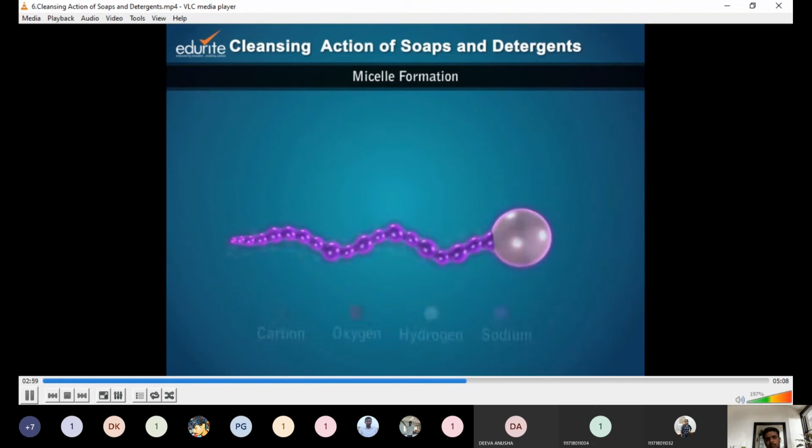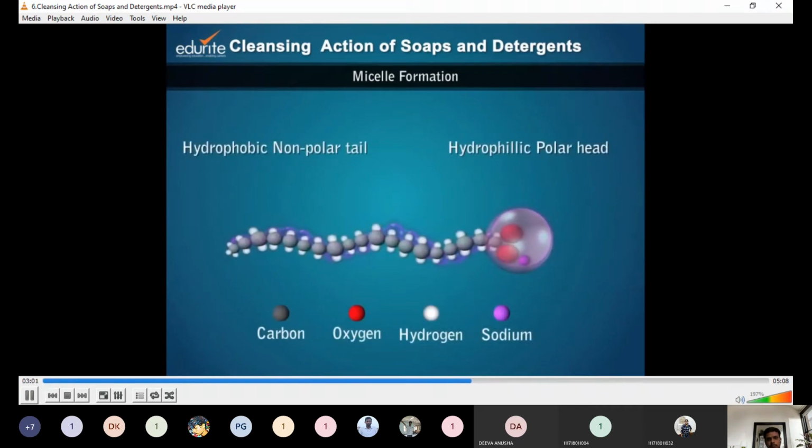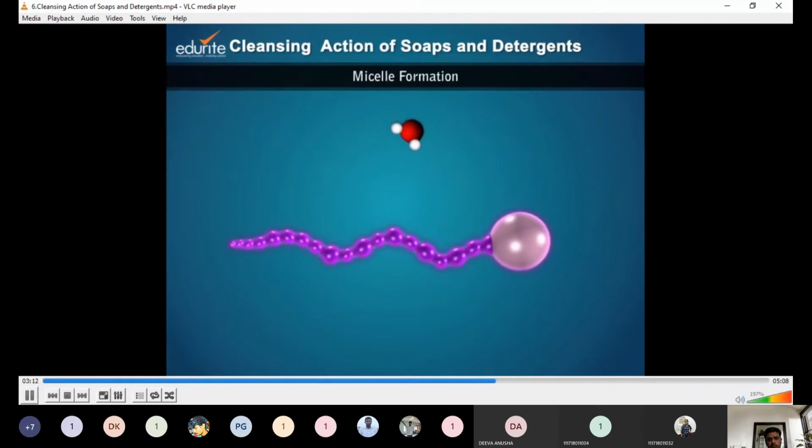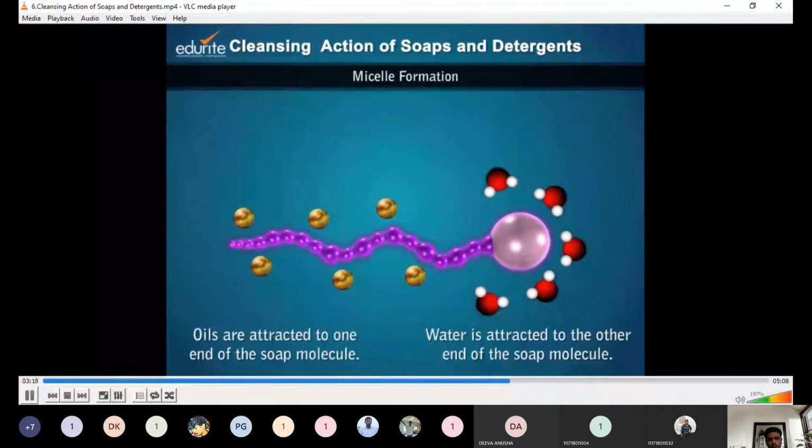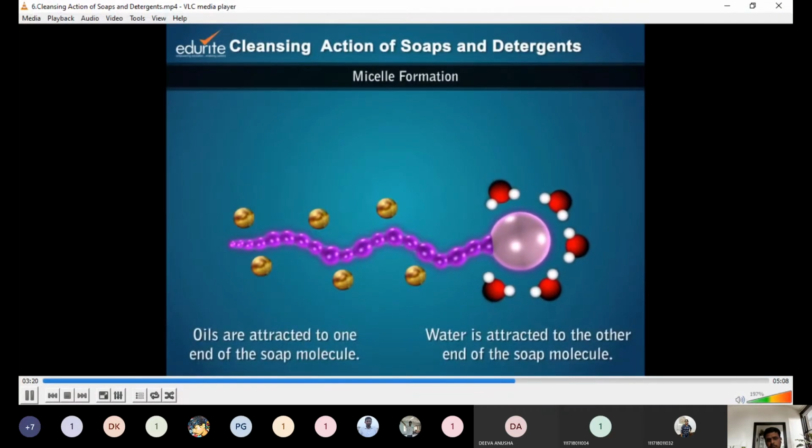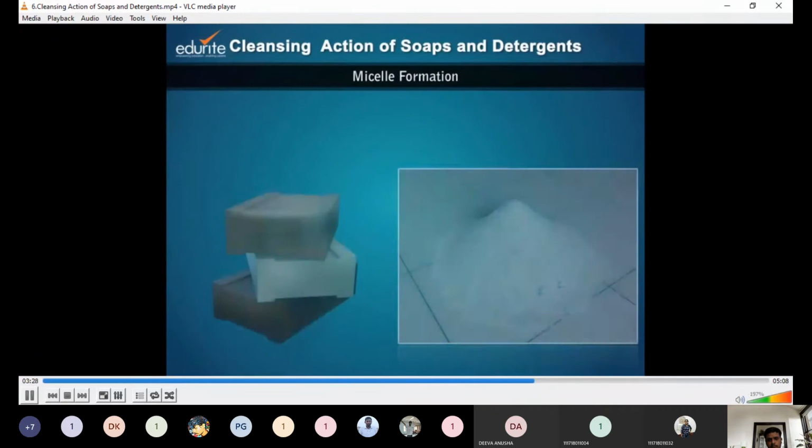Each molecule is composed of a long, non-polar hydrocarbon chain, which is hydrophobic in nature, and a short polar head, which is hydrophilic in nature. The hydrophilic end is attracted by water molecules, whereas the hydrophobic end of the molecule is repelled by water but is attracted by non-polar substances. Soap's action is attributed to this special feature.